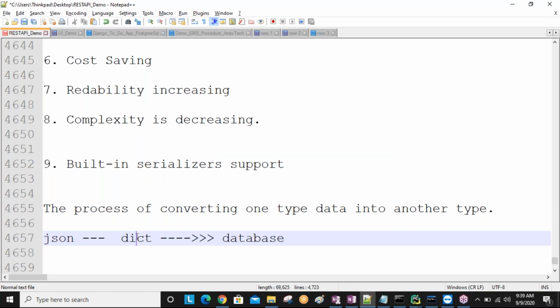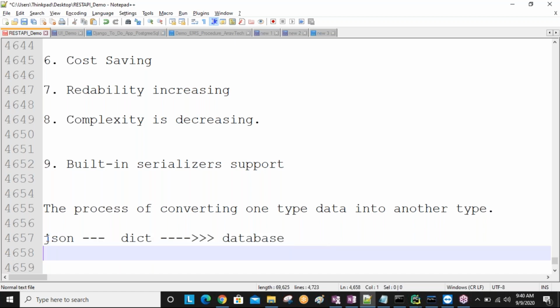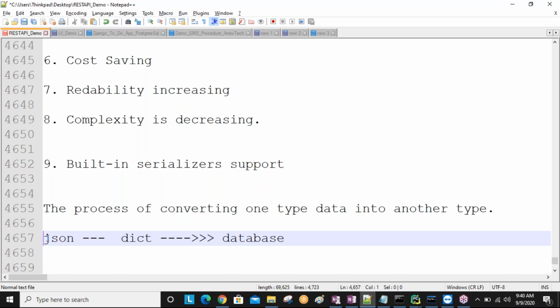Dictionary data is converted into database format. All of this we call serialization. One type of data into another type. JSON type data converting into dictionary, dictionary data converting into JSON. Like this, one type to another type we are doing conversion. This is what we call serialization technically.